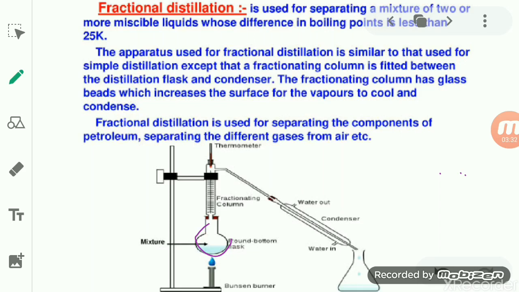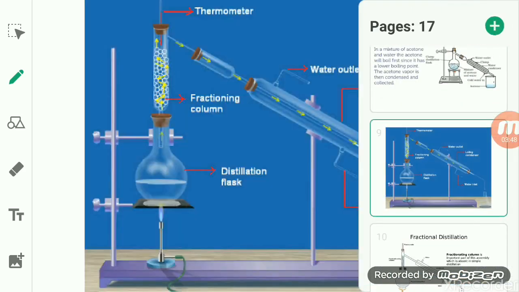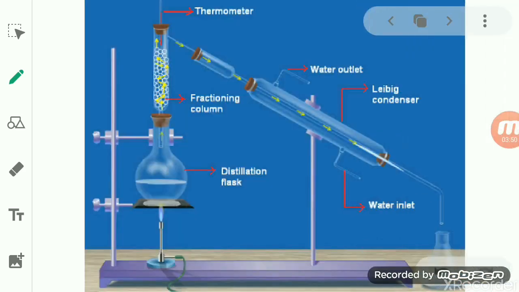So it is placed in between the distillation flask and the condenser, and the fractionating column has very small glass beads present in it. You can see the fractional distillation. See here, students, this is a distillation flask, and before that, when we were studying the distillation process, the distillation flask was directly connected to the condenser.